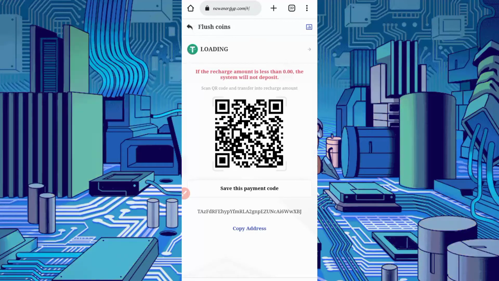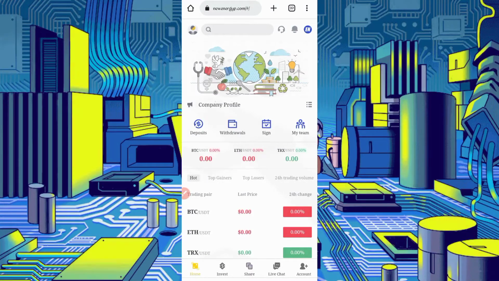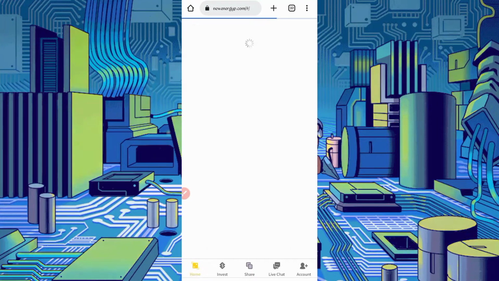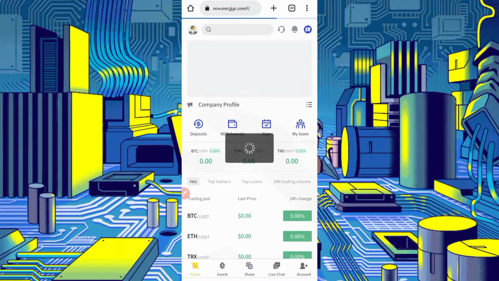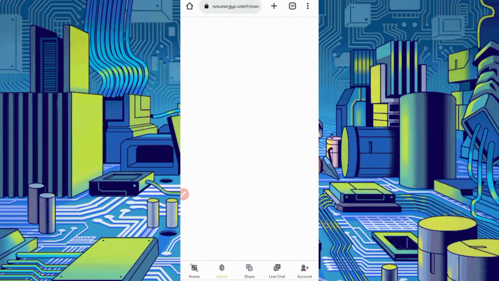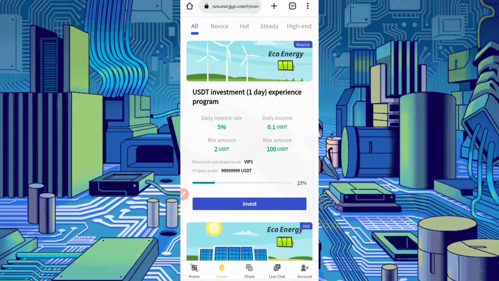Then just go back, reload the website and go to the account. Okay, here you can see payment received, 10 USDT. Here you can see the amount. So go to the invest plan. Okay, click on invest. So here you can see the 1 day experience program. So just click on invest.